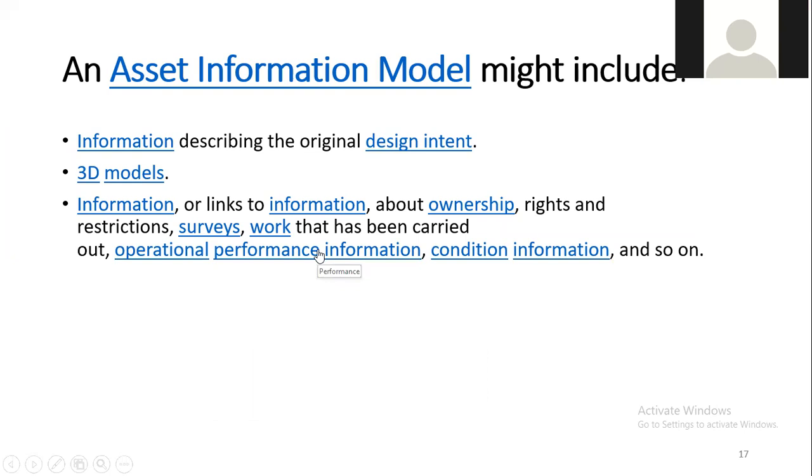You should also include information about the ownership, rights and restrictions. Then the survey work that has been carried out, the survey details, the work information, the ownership details, and any rights or restrictions that exist should also be included in the AIM.